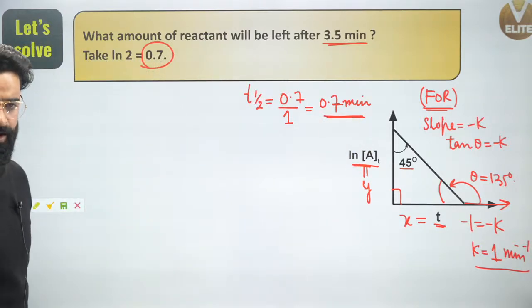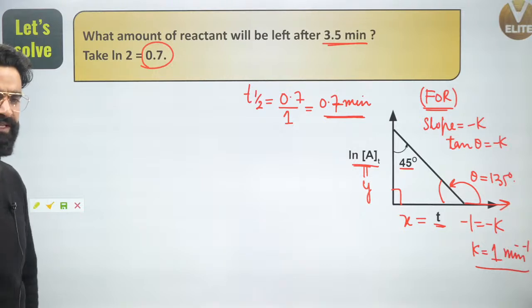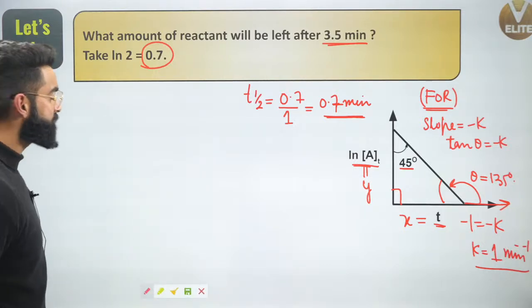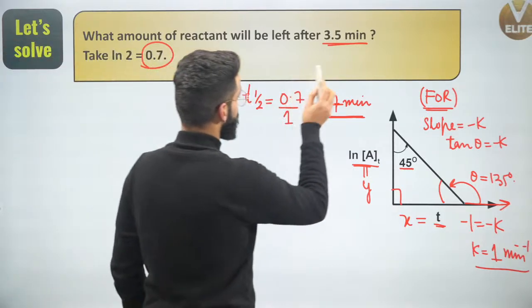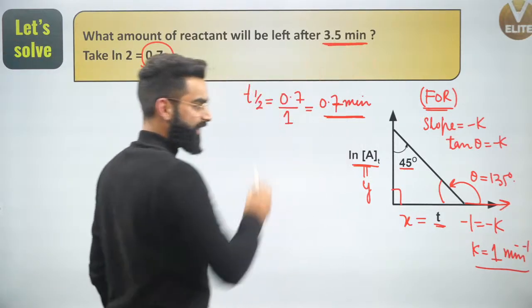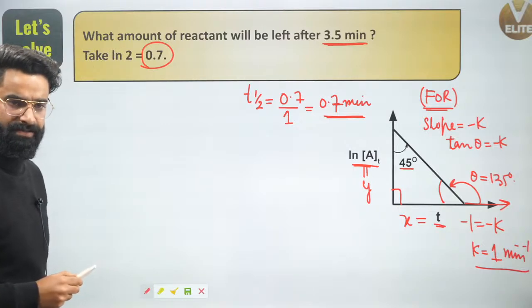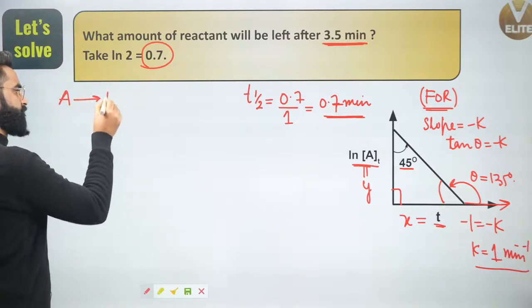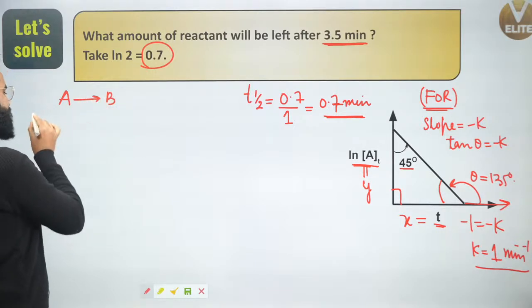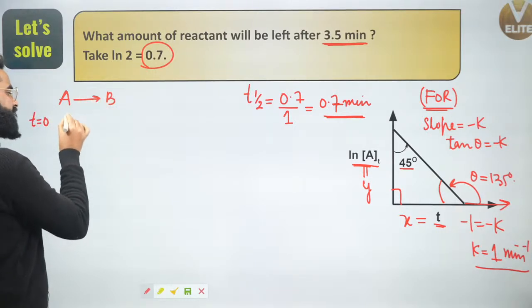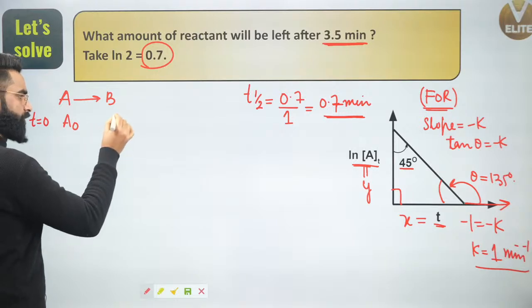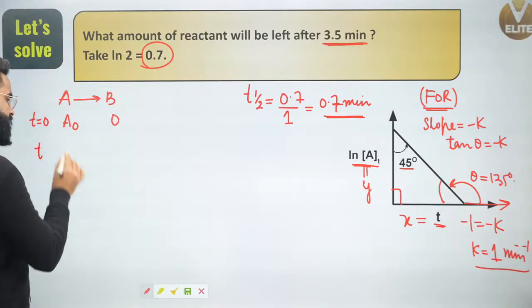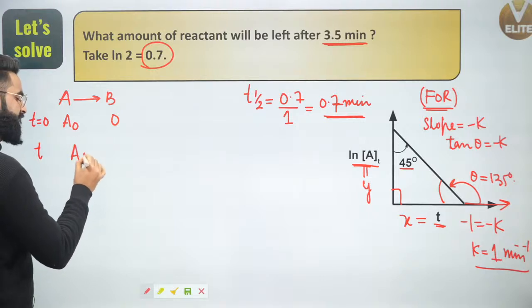Yes. Now people, if you got the half-life of this first order reaction, what am I supposed to calculate? I'm supposed to calculate the concentration of reactant left after 3.5 minutes. Correct? I'm going to represent it like this. Let's say I've got a reaction A gives B, a first order reaction. At time t equal to 0, the concentration of reactant is represented by A naught. The concentration of product will be 0. At any time t, the concentration of reactant left is represented by At.